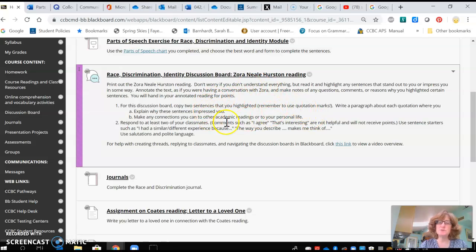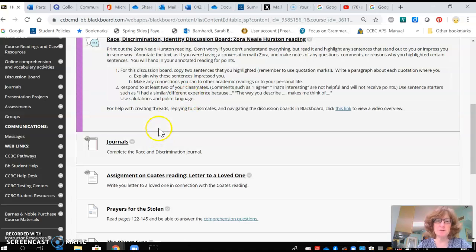So this is asking you to dig deep into the Zora reading and think about it, making connections to yourself and the other readings. Then you're going to reply to your classmate. Remember that you don't want to say, I agree. You want to use sentence starters such as, I had a similar or different experience because, or the way you describe that makes me think of, and always be polite.